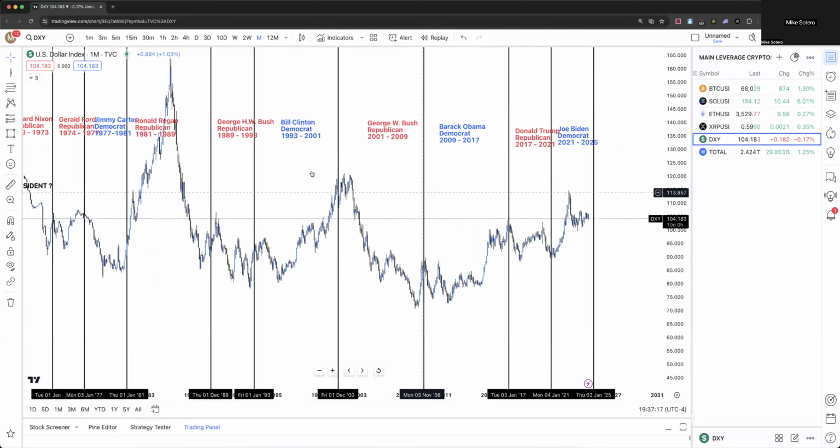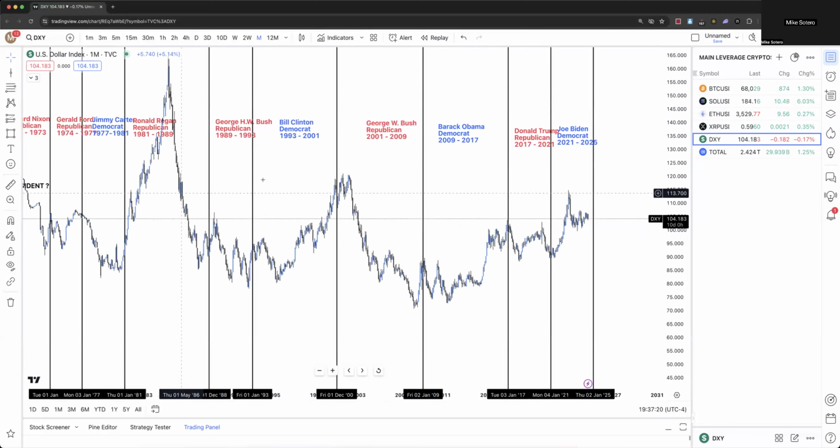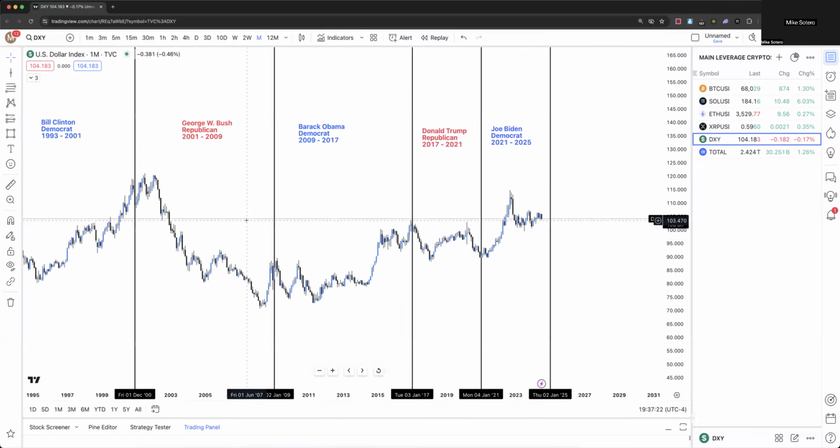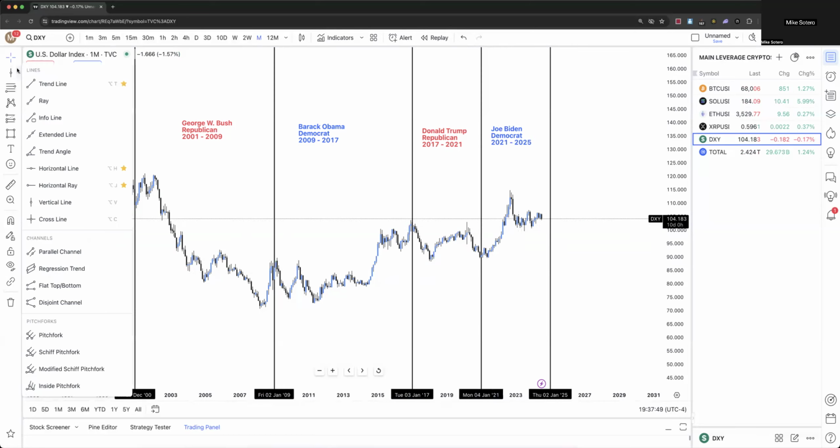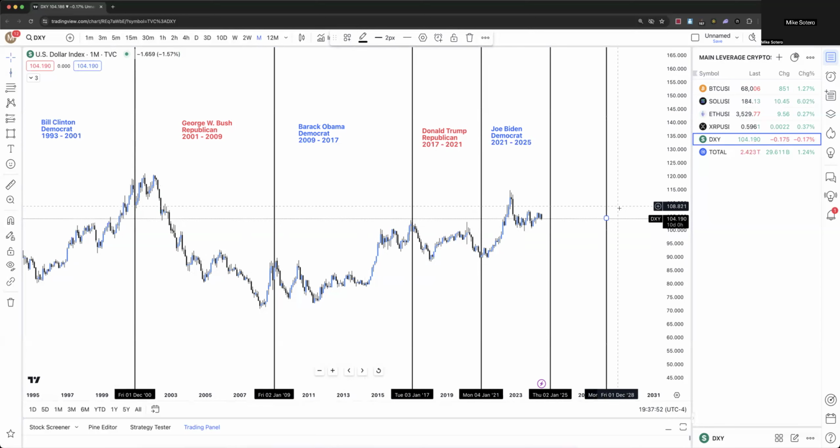We can see historically what has happened when there's red in the White House versus when there's blue in the White House. It's not about red or blue or who you choose as a president. It is, what will the markets do? And if you're a trader or an investor, you need to know these things. Historically, the dollar tends to go down with a Republican president, and if a Republican president wins this next election, I believe we could see the dollar as low as 91 on the DXY, if not even lower, in the next 4 years going into the 2027, 2028 election.